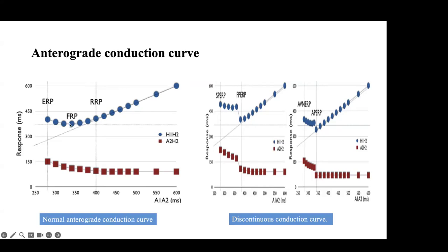Up to FRP, it is conducted, and then at ERP, no conduction is happening. So this is a normal antegrade conduction curve. Here we are measuring A1, A2, and H1, H2. Now, a discontinuous decrement curve means at one point you will see it reducing, and after that, immediately there is a change. What is happening?